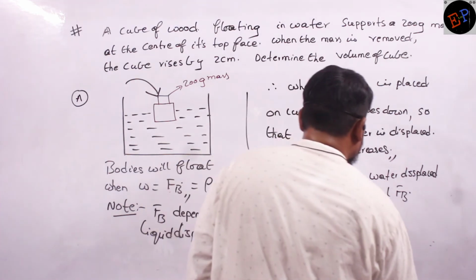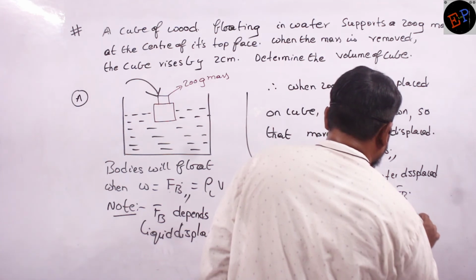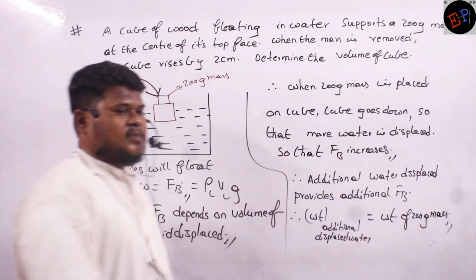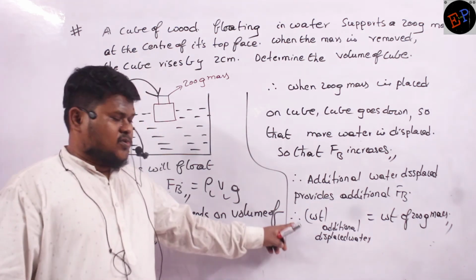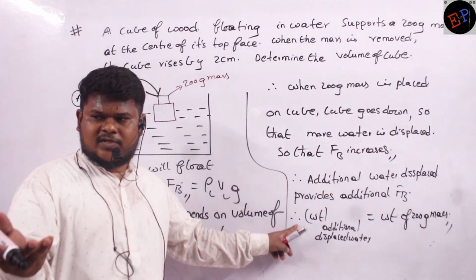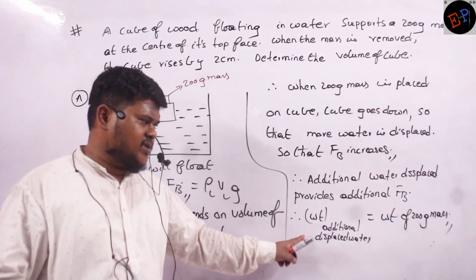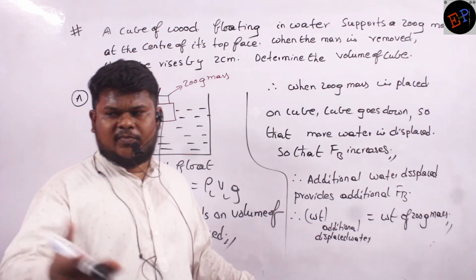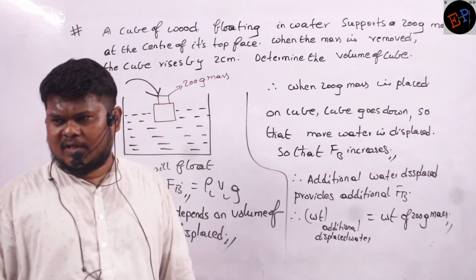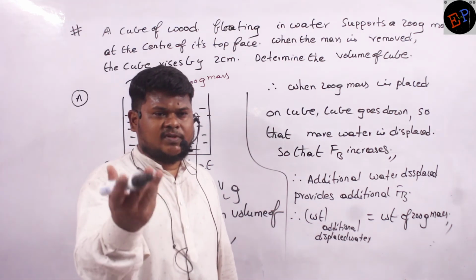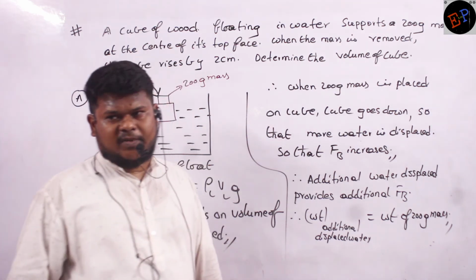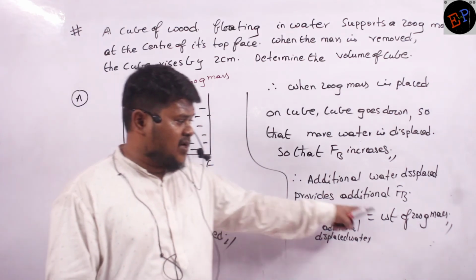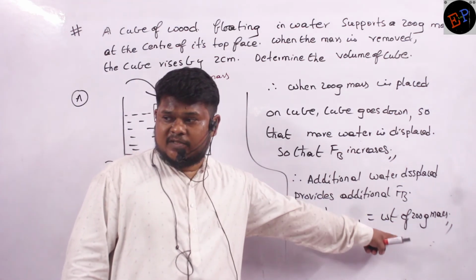This balances the weight of the 200 gram mass. Can I write like this? Okay? So if the cube goes down, it provides an additional force of buoyancy, no? That additional force of buoyancy is responsible for balancing the weight of the body. And force of buoyancy is nothing but the weight of liquid displaced, no? Archimedes principle. Force of buoyancy is equal to what? Weight of liquid displaced. So the weight of additional liquid displaced is balancing the additional weight which we have put.